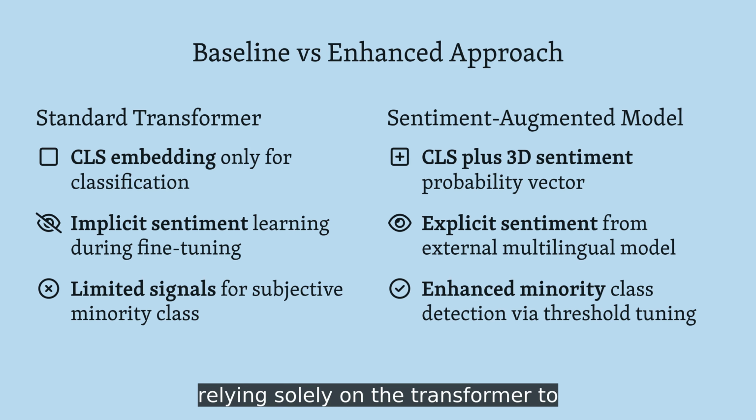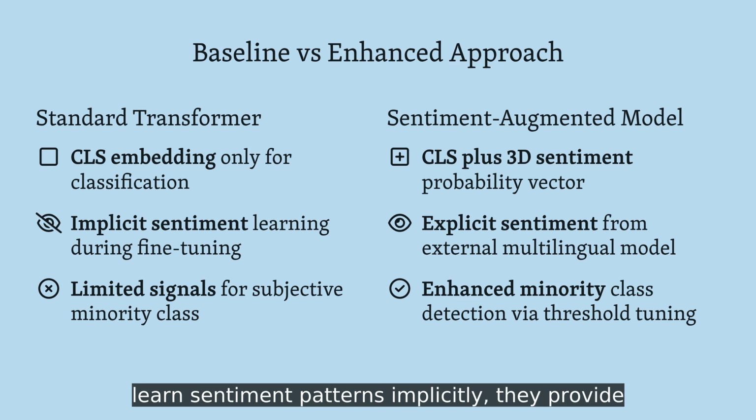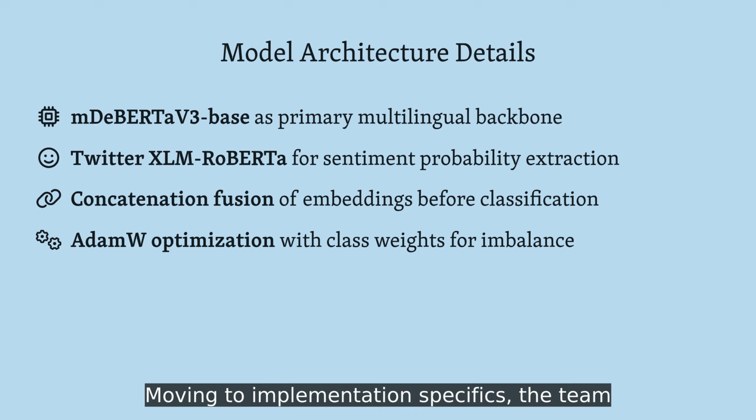Rather than relying solely on the transformer to learn sentiment patterns implicitly, they provide explicit positive, neutral, and negative sentiment probabilities as additional input features. Moving to implementation specifics, the team built their system using proven transformer architectures.